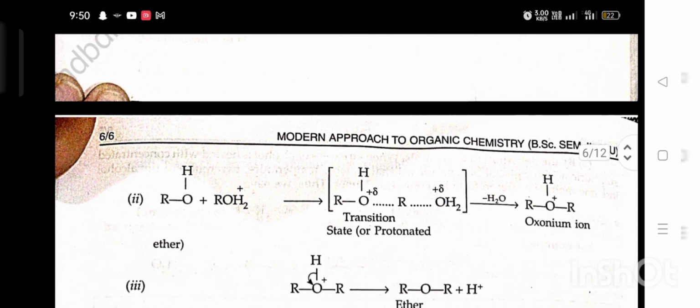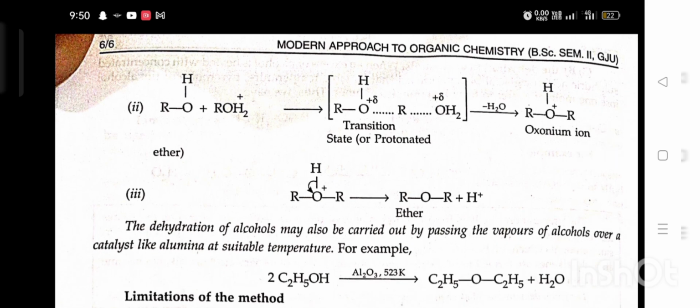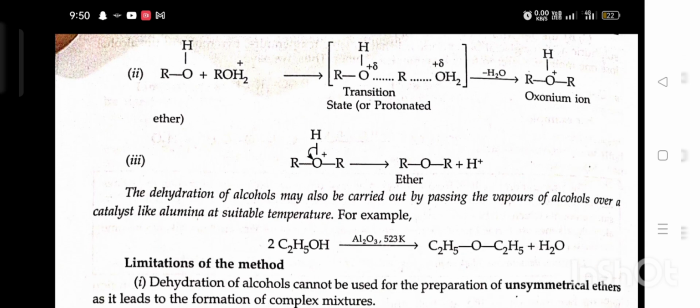SN2 mechanism. Alcohol plus H positive therefore forms protonated alcohol or oxonium ion. Second step, alcohol plus protonated alcohol or oxonium ion transforms into protonated ether, then H positive is lost to form ether.